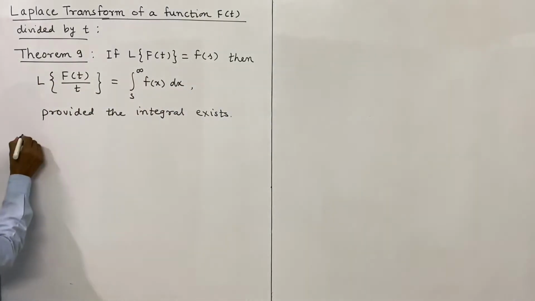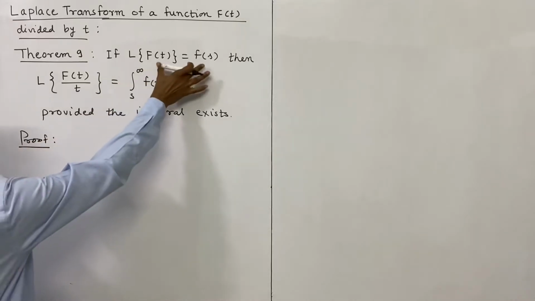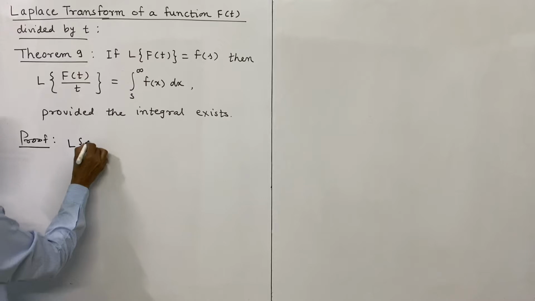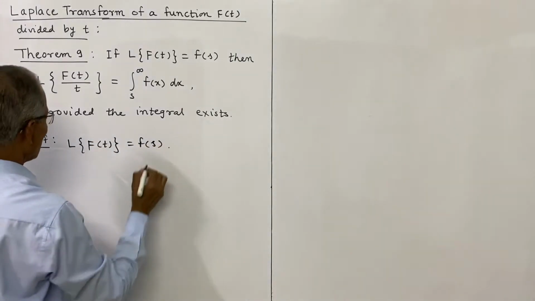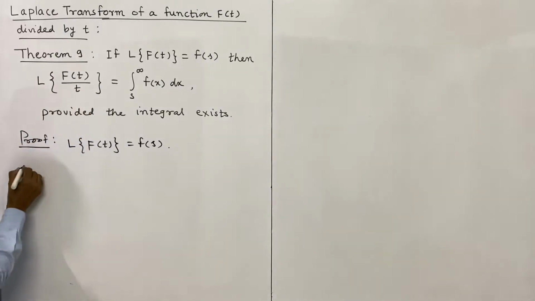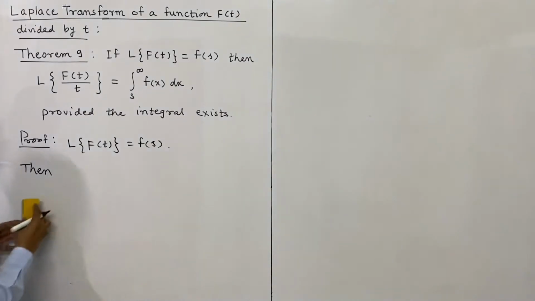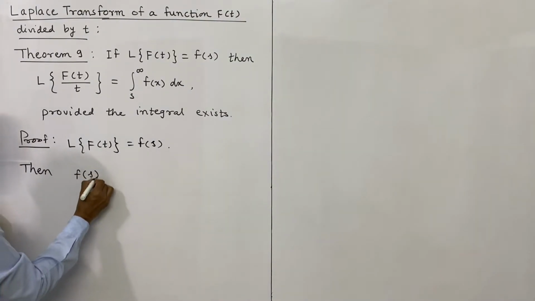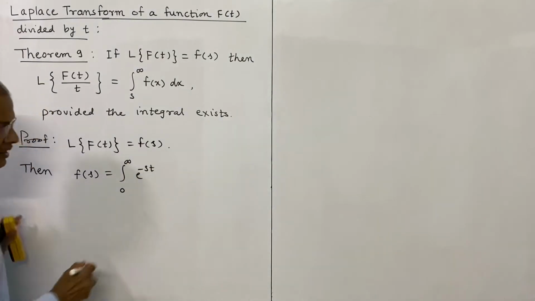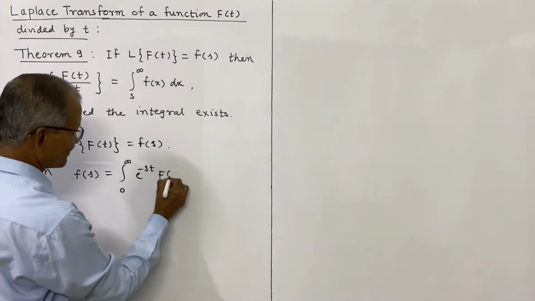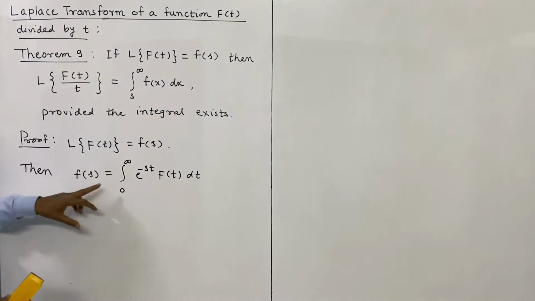So this is the condition. Now we shall prove the theorem. So we first suppose this Laplace transform of f of t is equal to small f of s, this notation. Then, by definition, what is small f of s? It is integral 0 to infinity, definition of Laplace transform, e power minus st f of t into dt. Now this is the Laplace transform of f of t.